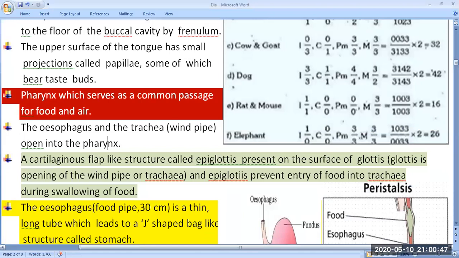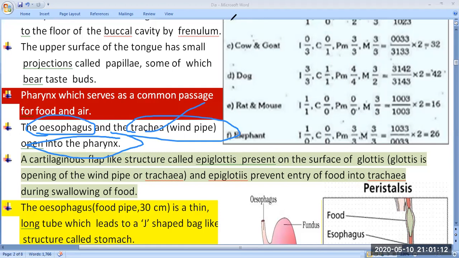Esophagus is also known as the food pipe, and in the last video lecture we have already studied that the length of the esophagus is considered as 30 centimeters. Trachea is the windpipe, and it opens into the pharynx. So due to this, I was saying pharynx is the common junction where both generally open.